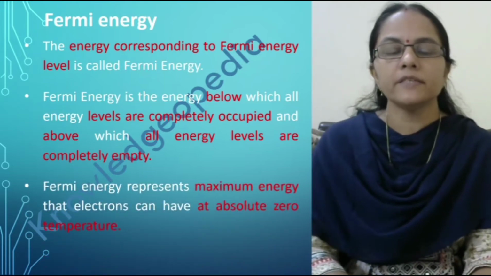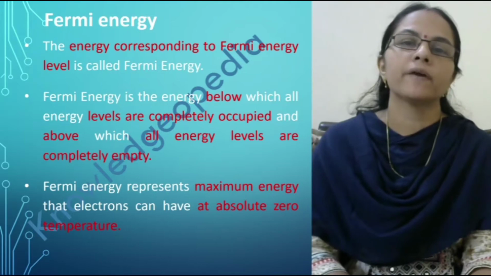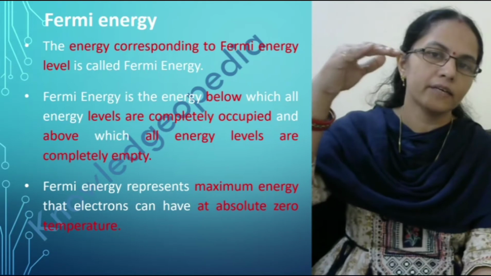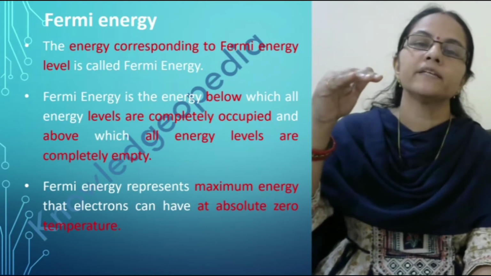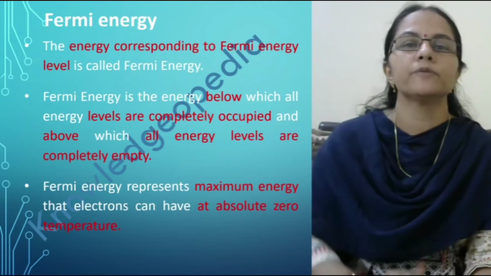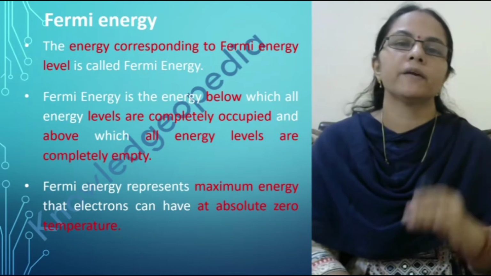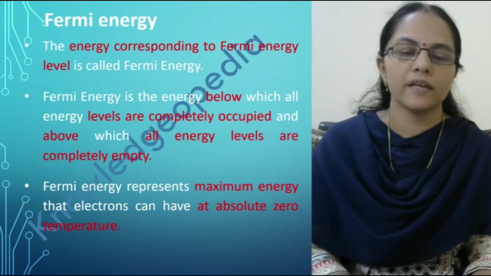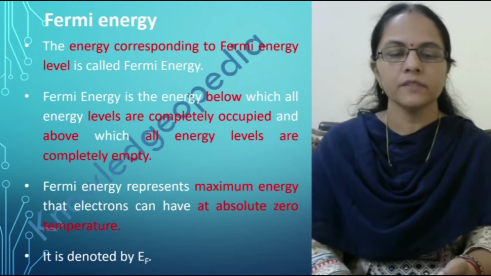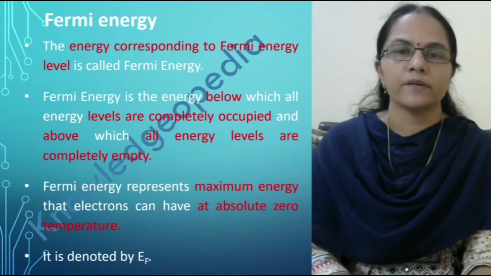The Fermi energy represents the maximum energy that an electron can have at absolute zero temperature, because above that the energy levels are vacant. That means electrons do not have enough energy to go up to that level. So electrons have the maximum energy, that is Fermi energy, at absolute zero temperature. And generally it is denoted by EF.